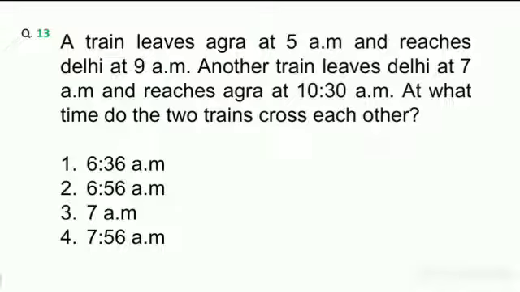Here, simply, one train starts at 5 am and the second train starts at 7 am. So between 5 am and 7 am there is no chance for the trains to cross. So we observe the options 6:36, 6:56, 7. These three options are not possible because the second train starts at 7 am only. So simply the answer is 7:56 am.